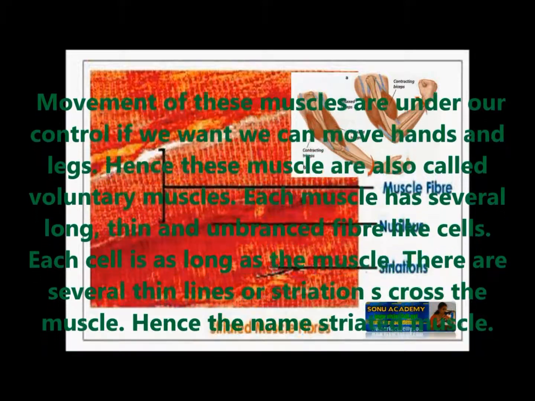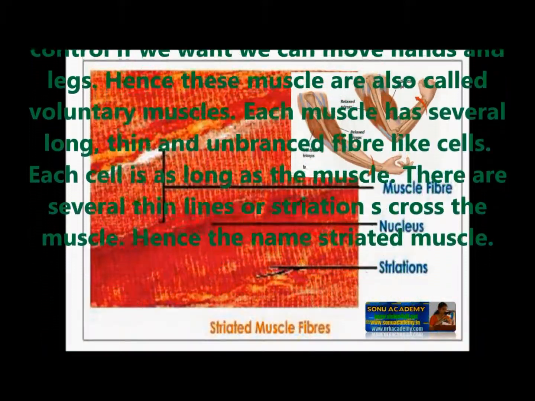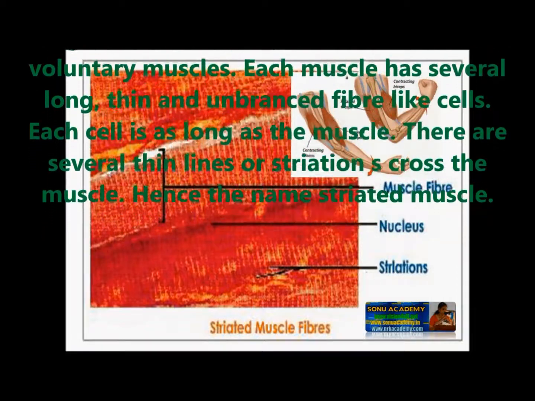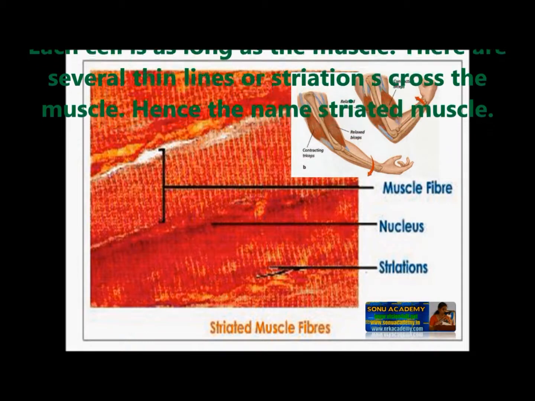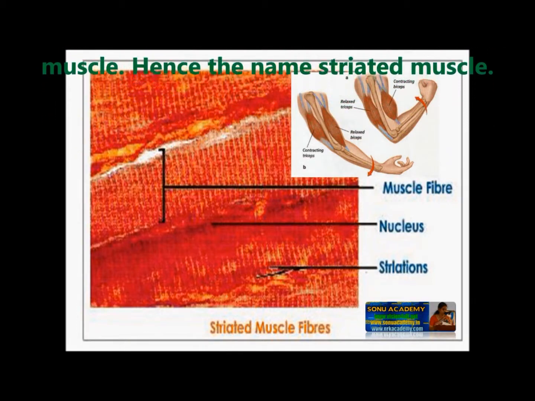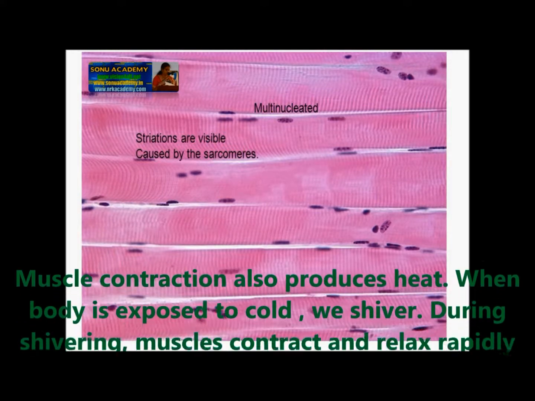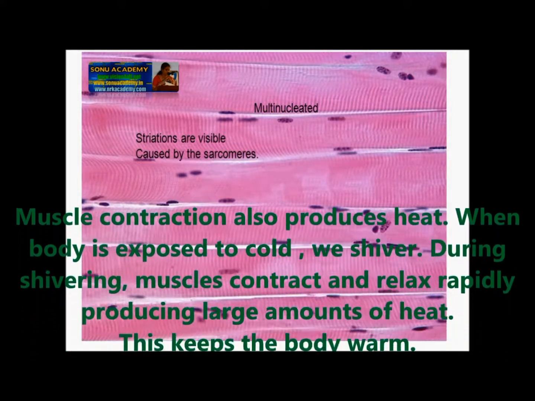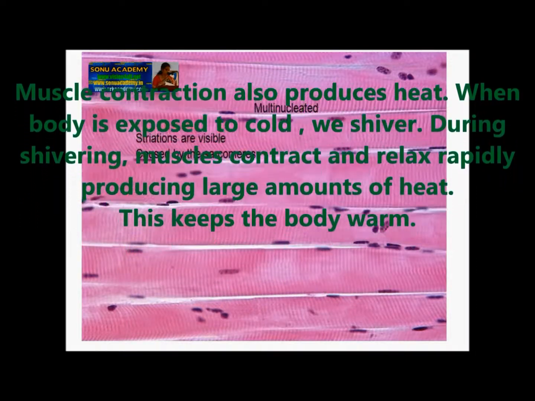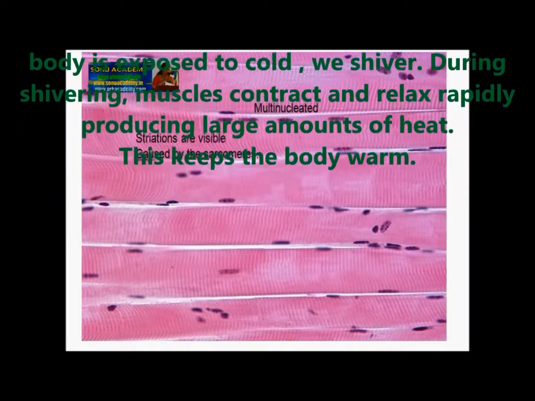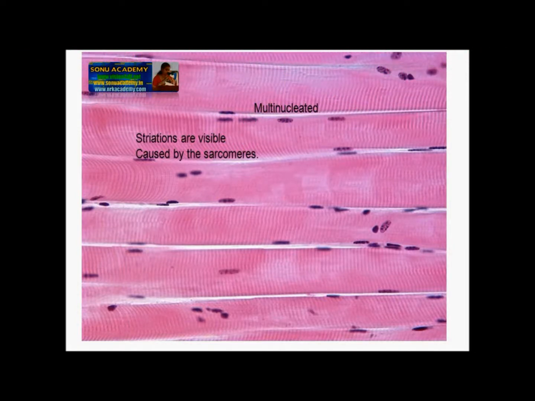Each muscle has several long, thin, and unbranched fiber-like cells. Each cell is as long as the muscle. There are several thin lines or striations across the muscles, hence the name striated muscle. Muscle contraction also produces heat. When the body is exposed to cold, we shiver. During shivering, muscles contract and relax rapidly, producing a large amount of heat. This keeps our body warm.